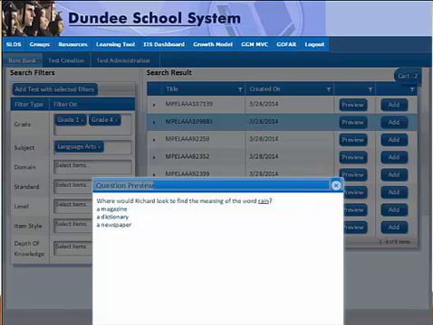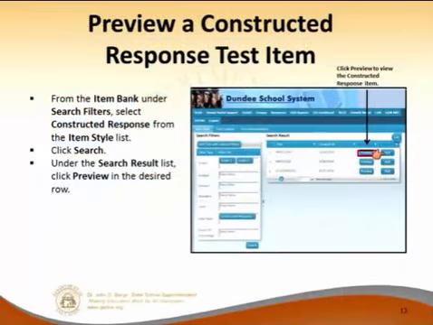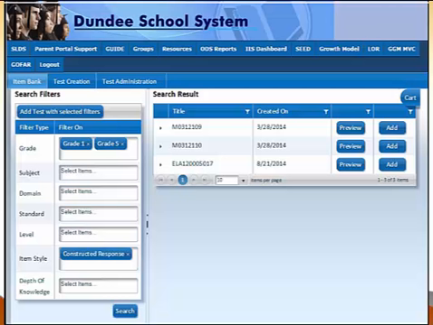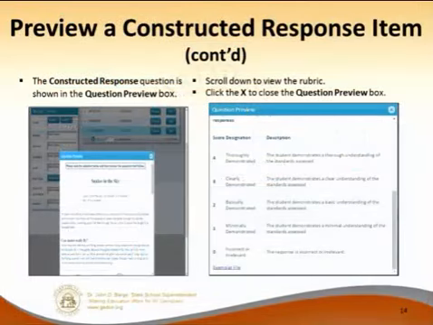So if you like that item, what you would do is then click and add it to what you want. As you can see on this one, if you wanted to look for a constructed response item, say you were looking for a grade 1 or a grade 5, why you'd look up those two at the same time, who knows, but you may. And then you would click on maybe constructed response. Those are the only items I want to look for. Well, you hit search, and you come up with an item, and then you would press preview, and then you can see what that item looks like. And as you can see, this is what a constructed response item would look like.